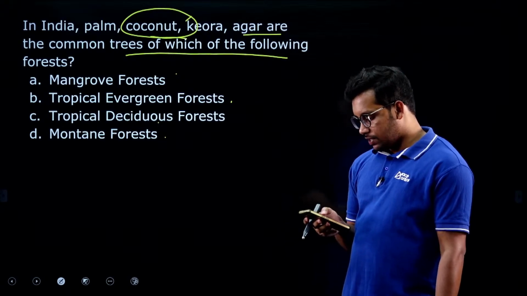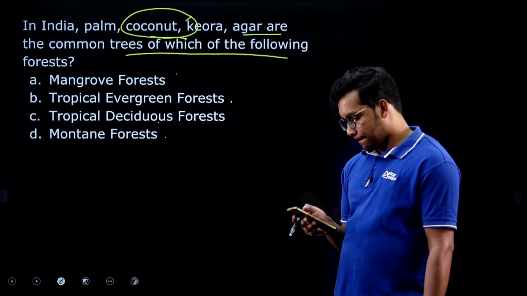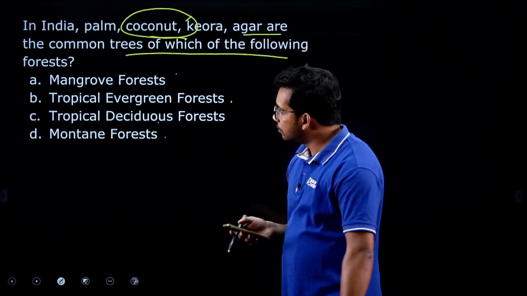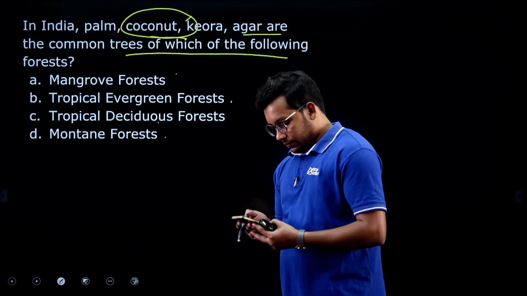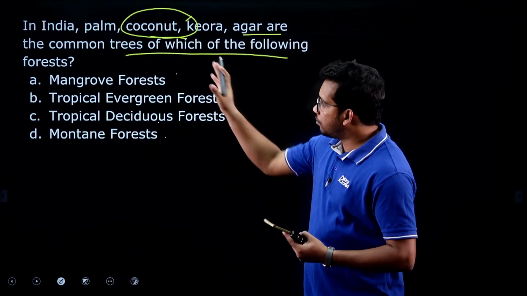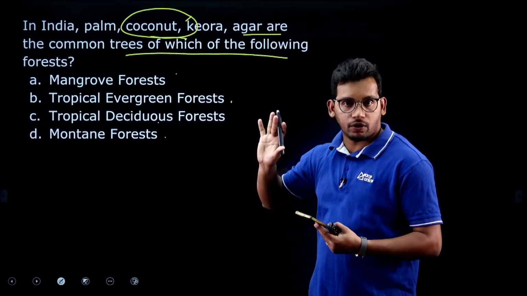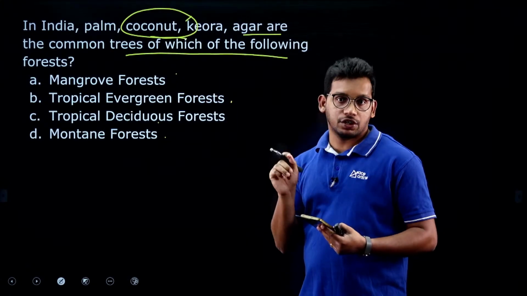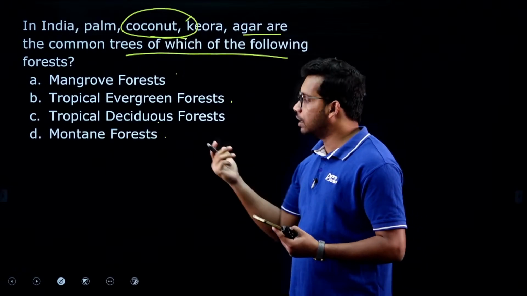So, what is the answer for this? Understand where they are. We have discussed where coconut trees are located, and there were certain conditions also. So, try to think and apply here.